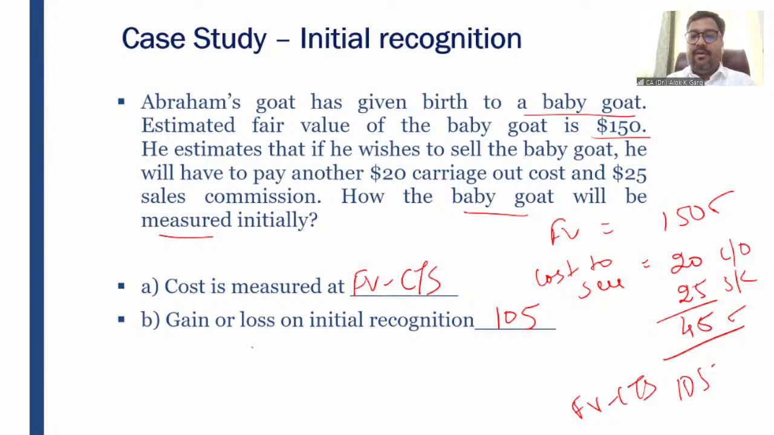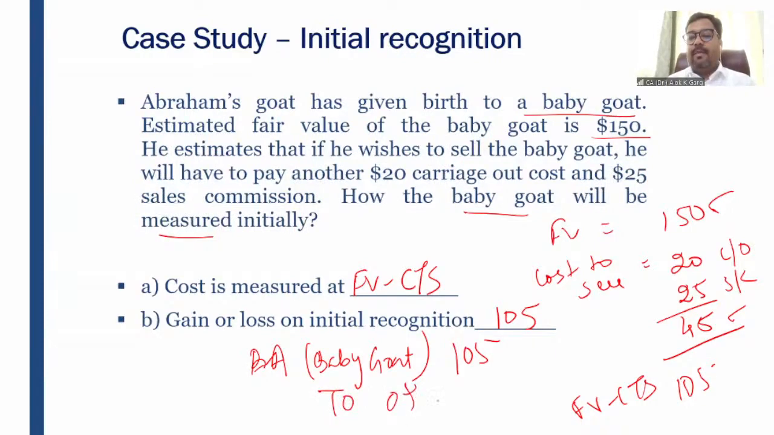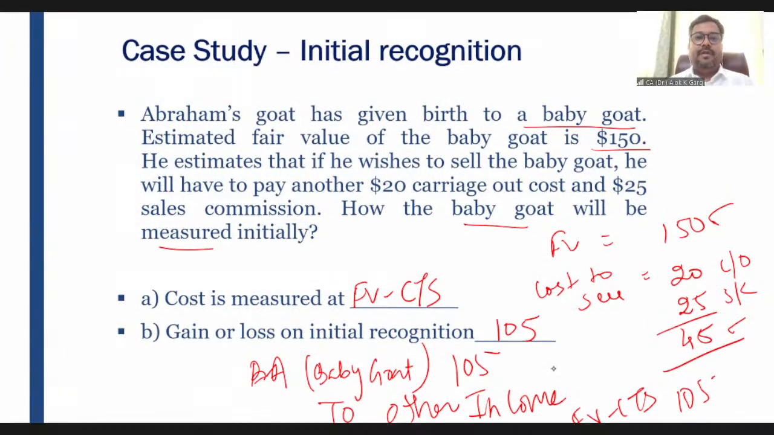The accounting entry is baby goat biological asset, baby goat account debit, 105 to other income, because this baby goat has been recognized due to a birth. Okay, I hope it is clear to everyone. Any doubt, any problem so far? Is it clear to everyone? Great.